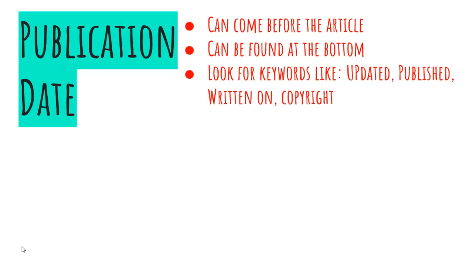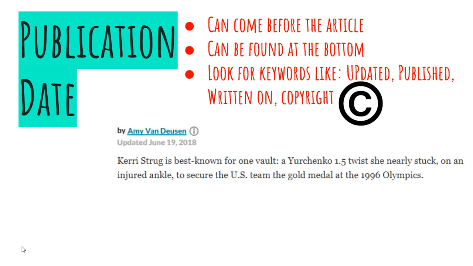Publication date. When was it published? It can come before the article. It can be found at the bottom of the page. You're going to look for keywords like updated, published, written on, or the copyright we talked about before. The copyright usually has this symbol. In the article The Lowdown on Carrie Strug by Amy Van Dusen, before she even wrote information, they gave the publishing date of June 19, 2018.